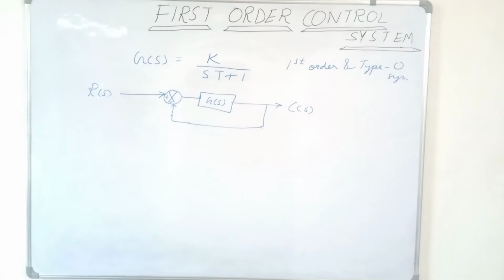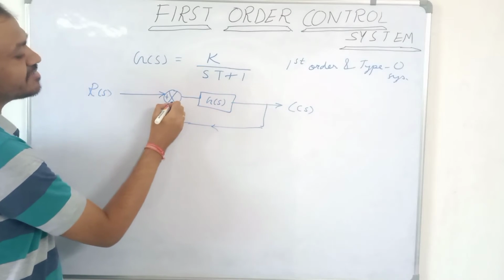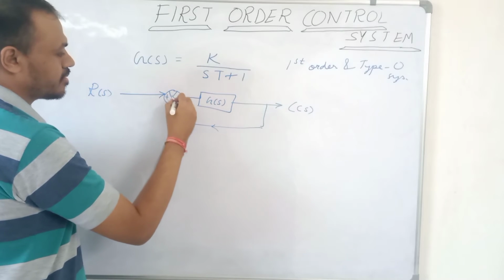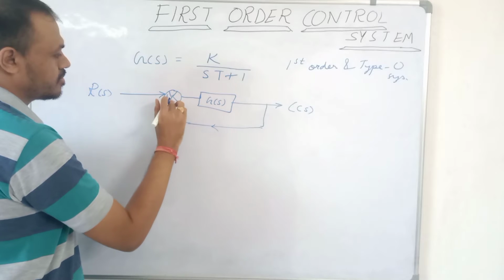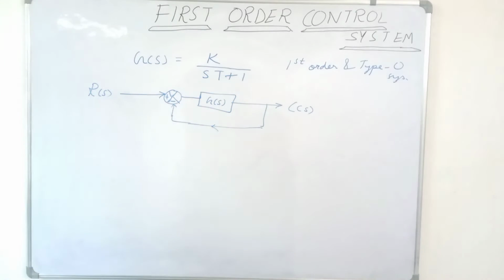So this is the first order, type 0 control system, and it is a unity negative feedback system.